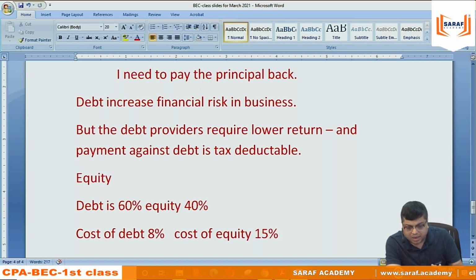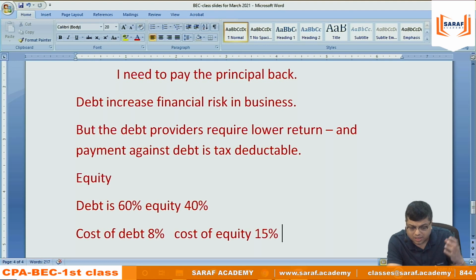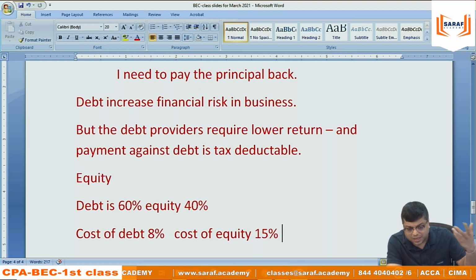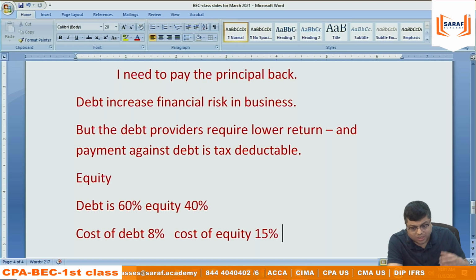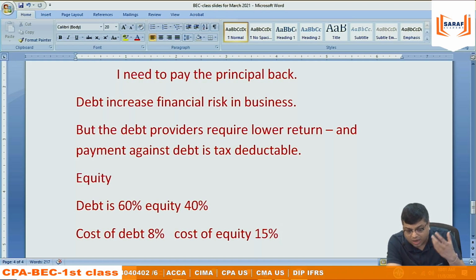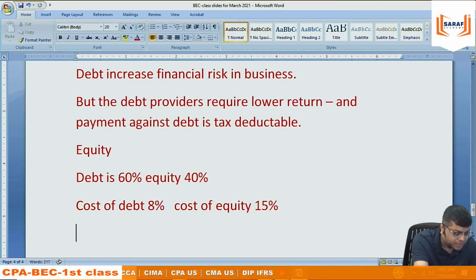It means if I have invested $100 in business, $60 is debt. The debt holder requires interest and principal payment, and I am getting a tax benefit. To the debt holder, I need to give an 8% return. And to equity shareholders, whose money invested in the business is $40, 40%, the return is 15%.